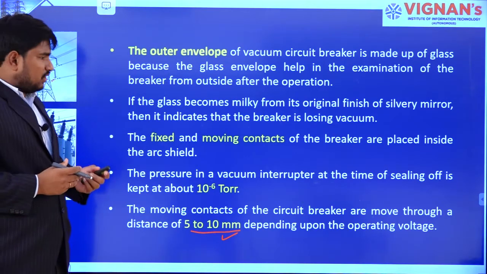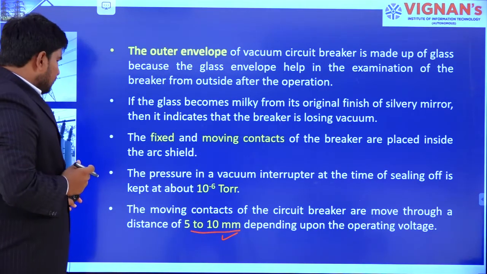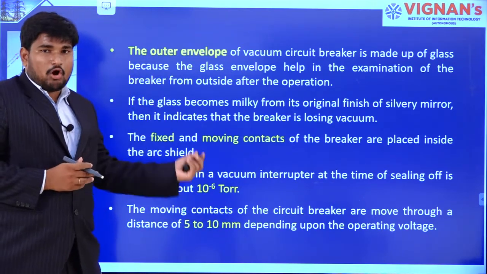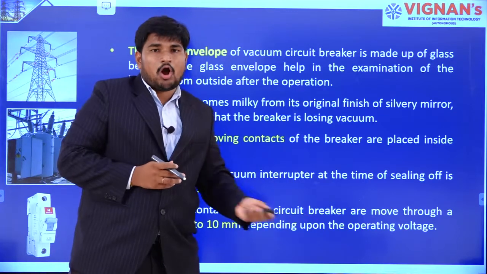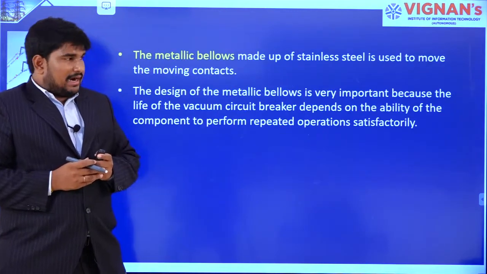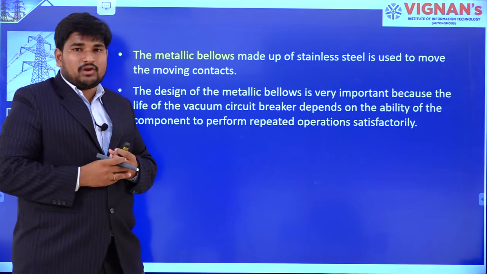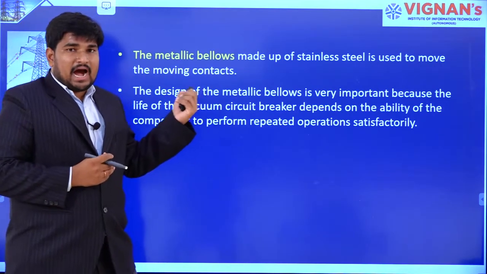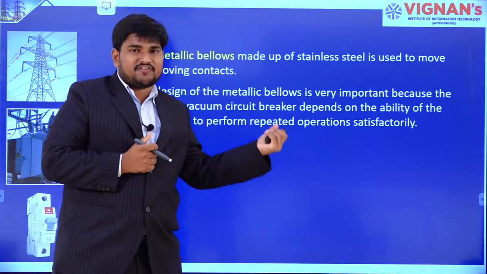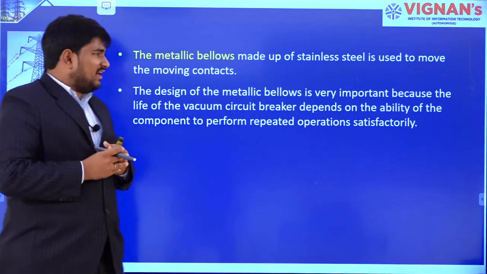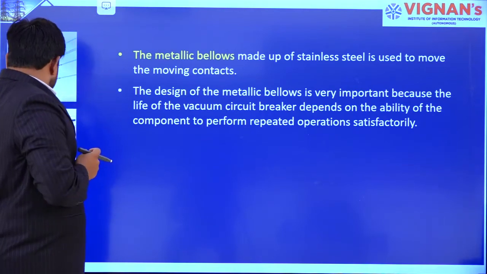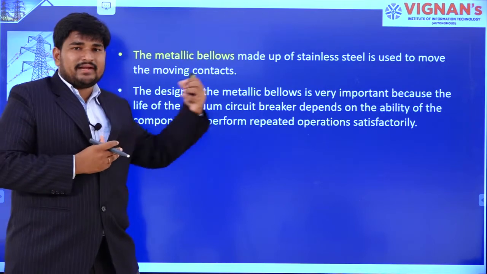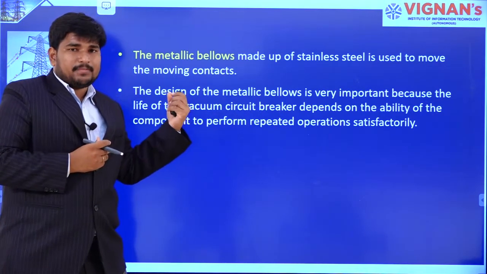10 mm. So we need to provide a 5 to 10 mm gap between the contacts, depending on operating voltage. And the next one is metallic bellows. I have already said, metallic bellows are very important parts in a vacuum circuit breaker. They give a provision for movement of the moving contact.